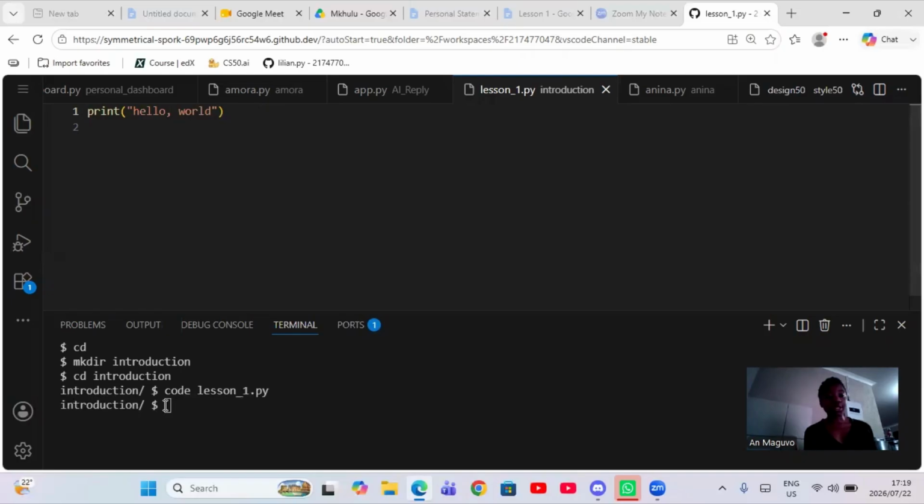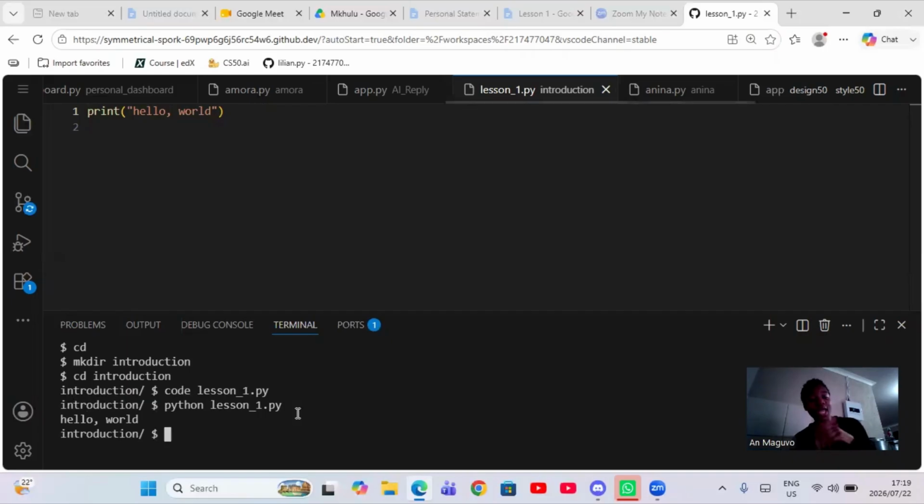So to run our code, the purpose up there is to just write code. Then now we go down, we want to run our code. We use python, then the name of the file, which is lesson1.py. Python space name of the file, lesson1.py, right? Okay, then you click enter. Yes, you did it. So you wrote your very first Python program and it's saying hello world, right? Hello world. Okay, you guys did it.